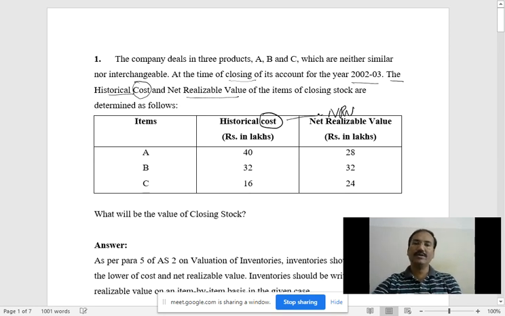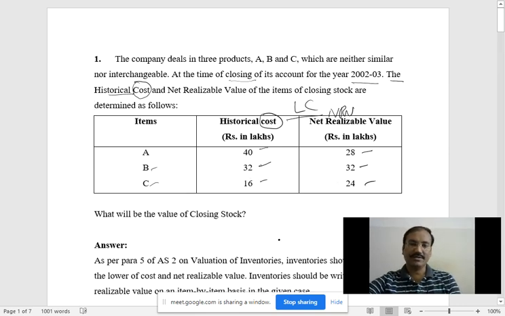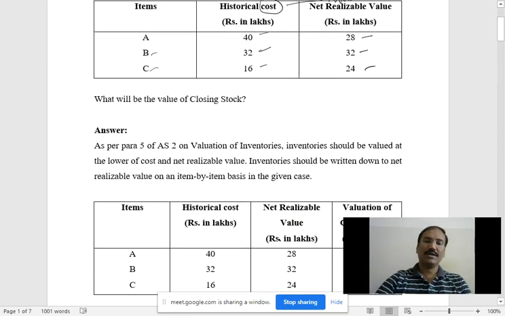Now by using these two, I said lower of cost. What is the method of solution for this one? Lower of cost: A is 40 rupees and 28 rupees. B has historical cost and 32 rupees NRV. C is 16 and 24. Then how to do the valuation? What does AS2 say?